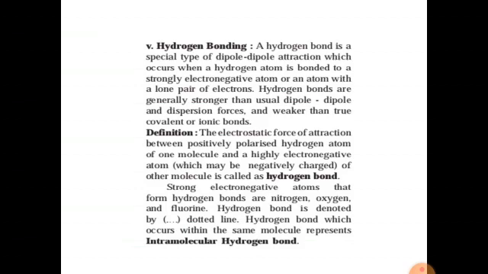Definition: the electrostatic force of attraction between the positively polarized hydrogen atom of one molecule and a highly electronegative atom of another molecule is called a hydrogen bond. Strongly electronegative atoms that form hydrogen bonds are nitrogen, oxygen and fluorine. A hydrogen bond is denoted by a dotted line. A hydrogen bond which occurs within the same molecule represents intramolecular hydrogen bonding. This is a special type of bond formed by hydrogen.